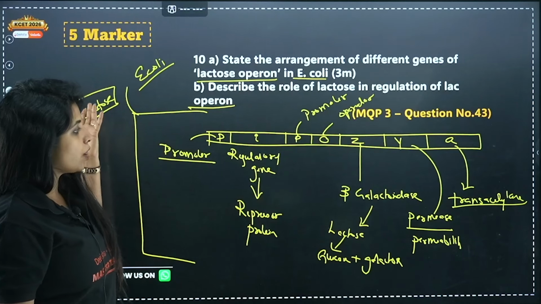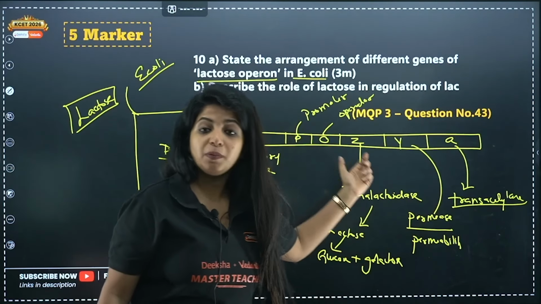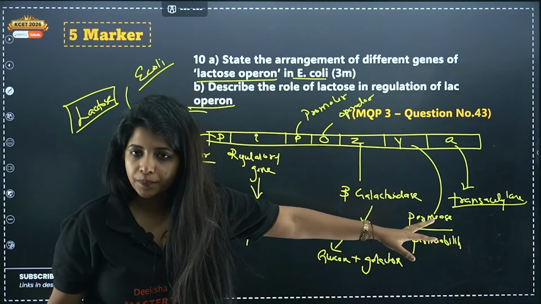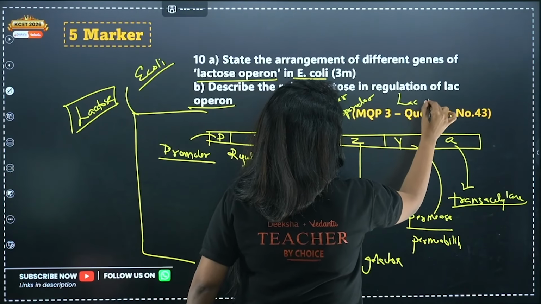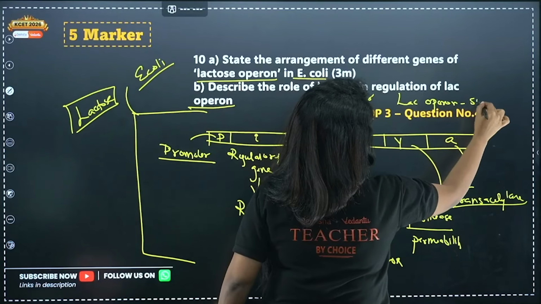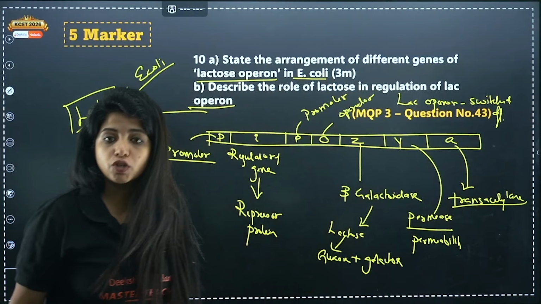But whenever lactose is not there, do you think there is a need for any of these enzymes? No. That means they need not be produced. That means this whole thing, the lac operon, my dear children, should be switched off. It should be switched off. And how do you switch it off?